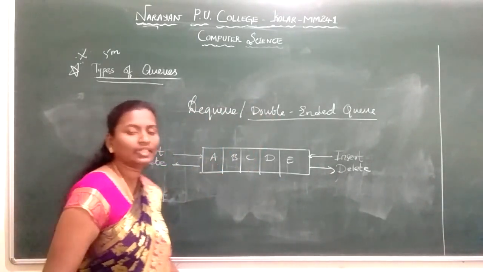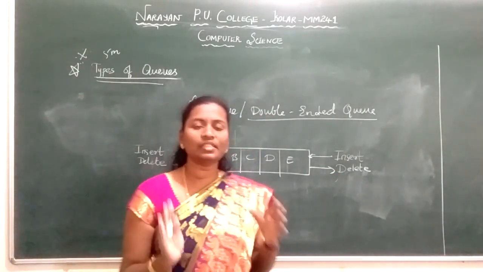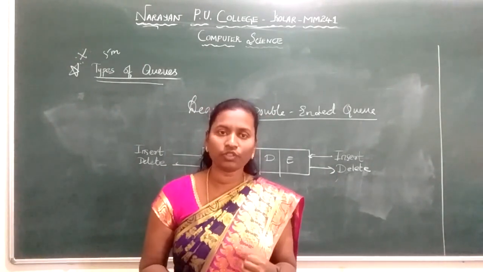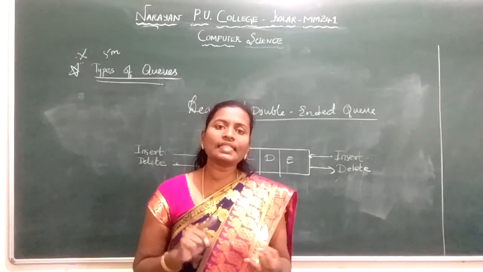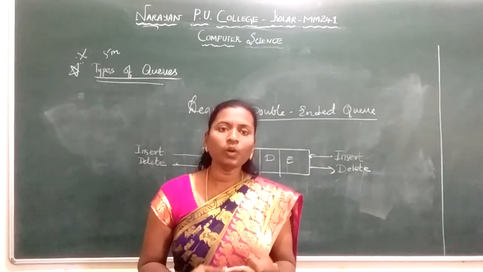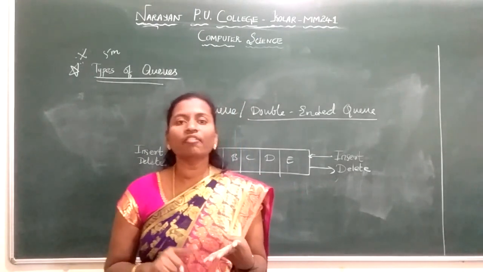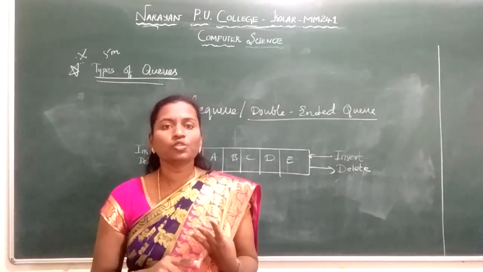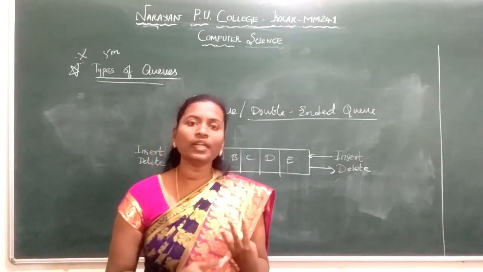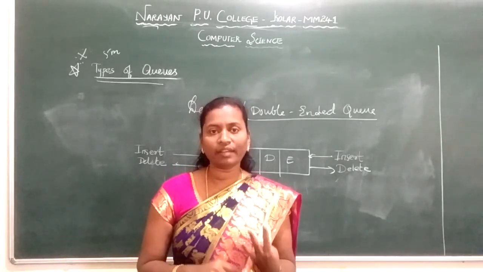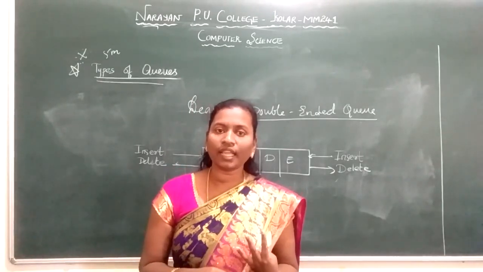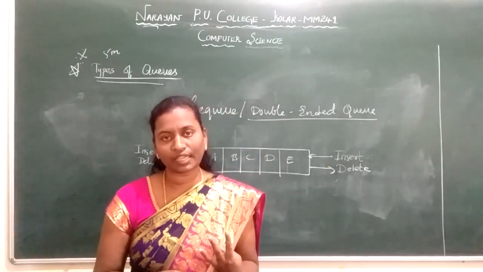So I repeat the types of queues. We have discussed 4 types of queue: simple queue, circular queue, priority queue, and DQ or double-ended queue. We are all aware that a queue works in first in, first out fashion. The simple queue has 2 ends, rear end and front end. At the rear end the insertion takes place, and at the front end the deletion takes place.